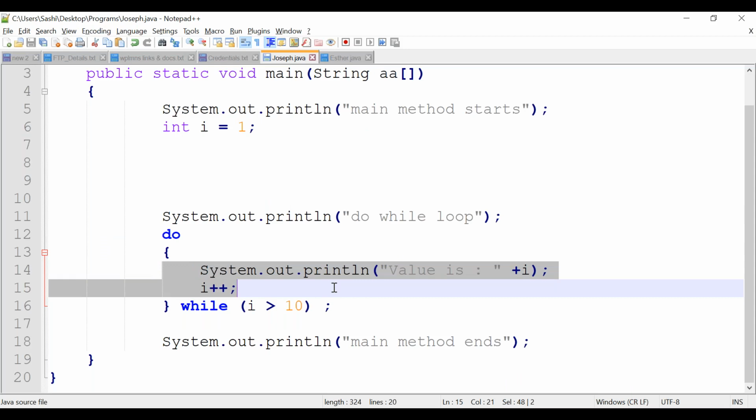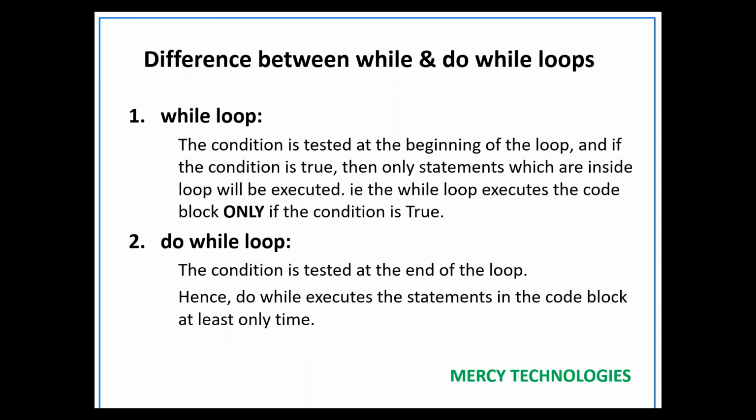What about while loop? You cannot give the guarantee. If the condition becomes false, it will not execute even one time. But in do while loop, minimum one time it can be executed. Thank you.